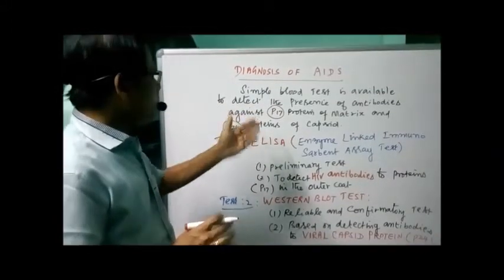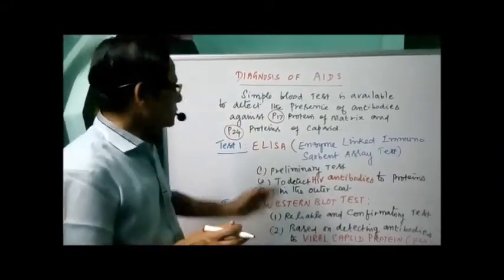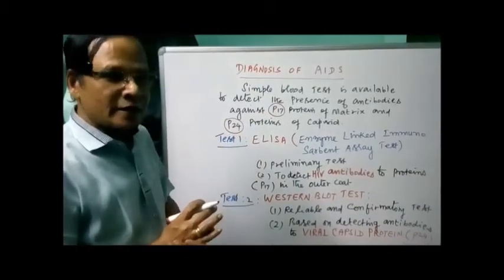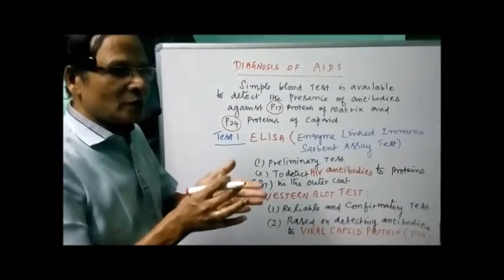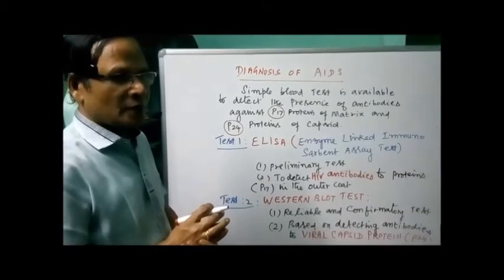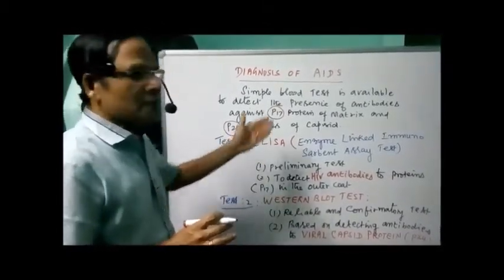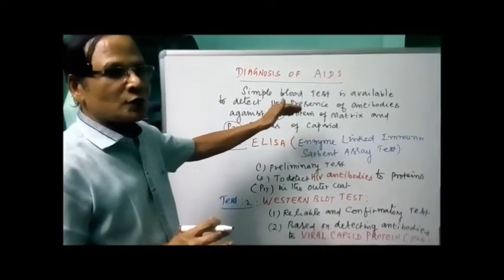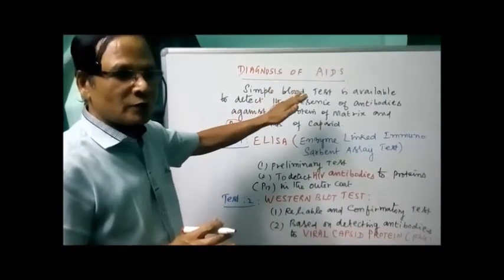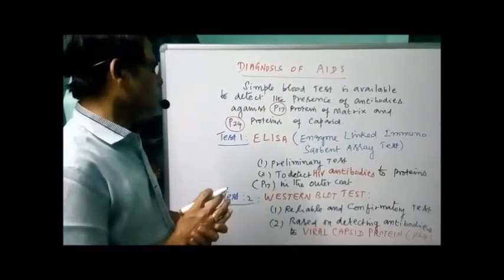When the virus is present, these two proteins act as antigens. They stimulate the production of antibodies. By determining the presence of antibodies, one can find out whether the HIV virus is present or not.